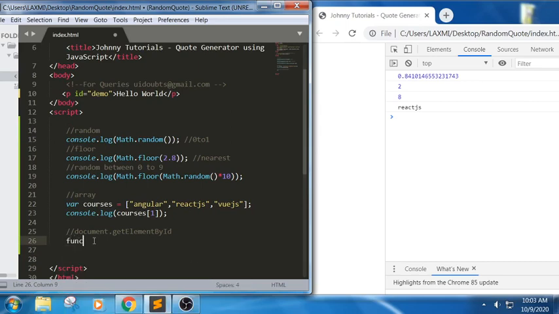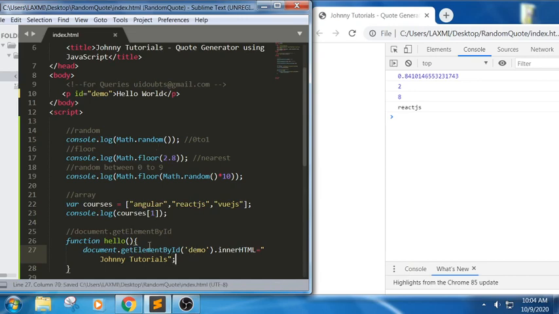I want to write a function here. Function hello. We can write any function name. In this, I am trying to read the element: document.getElementById demo dot innerHTML equals Johnny Tutorials.